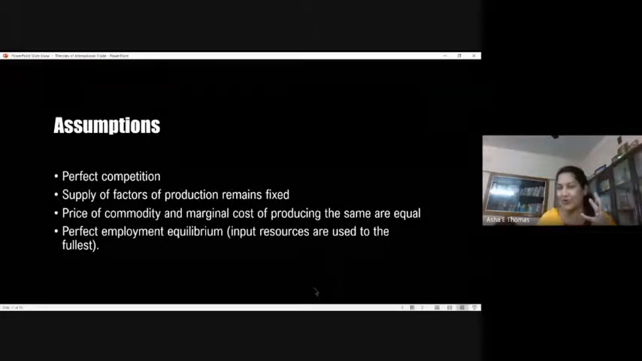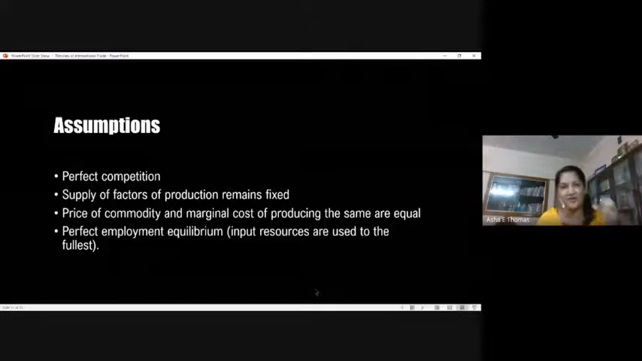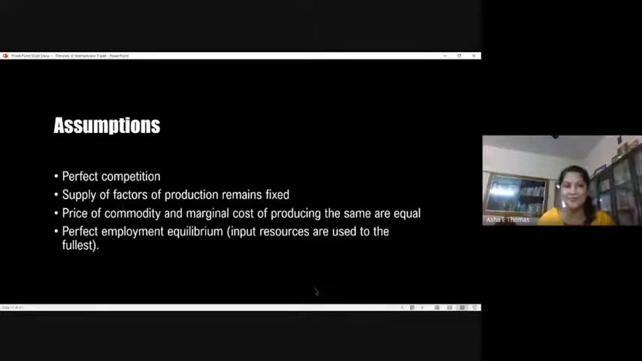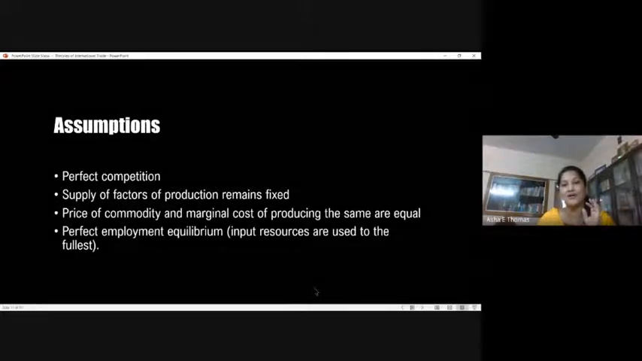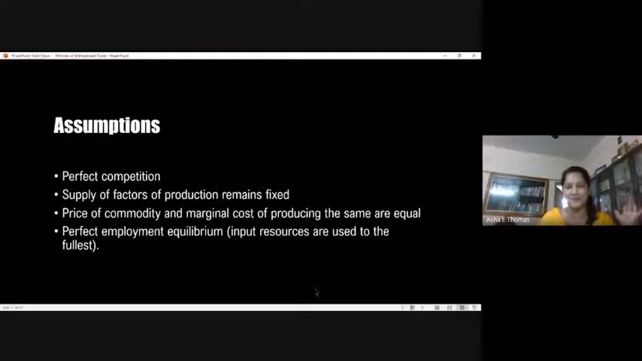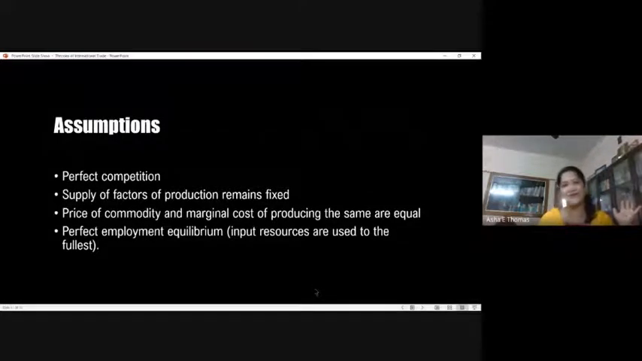So in order to nullify those effects, in order to simplify the calculation, the theory assumes that there is perfect employment equilibrium. So all the input factors are used to the fullest. There is no opportunity cost associated with any of them.